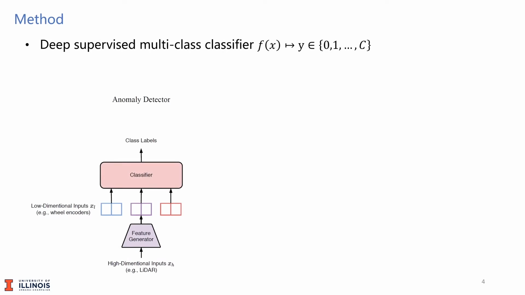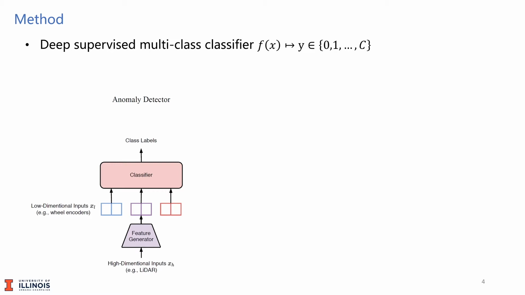We approach this failure identification problem using a deep supervised multi-class classifier. The model maps from a set of sensor data X to a corresponding class label Y. We assume that the sensor data is multi-modal, consisting of a high-dimensional input modality, such as LiDAR and camera stream, and a low-dimensional input modality, such as wheel encoders and IMU. The output Y of the model represents the current state of the robot.